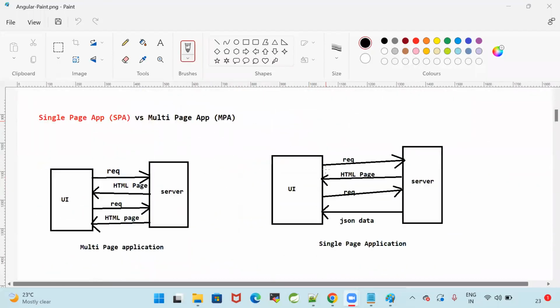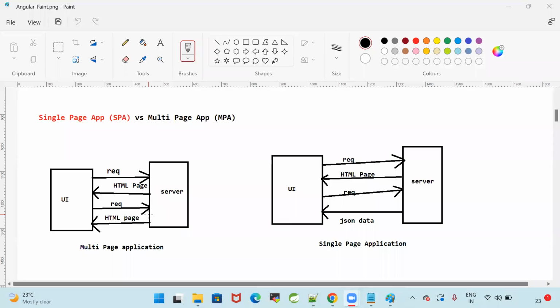Then after we discussed what is single page application and what is multi-page application. Single page application means one web page will be available and for every request just data will be rendered in the web page. So Angular.io, Gmail, these are the examples for single page applications. And a multi-page application means for every request, a new web page will be loaded. That is called multi-page application. Currently in the market, a lot of demand is there for single page applications.